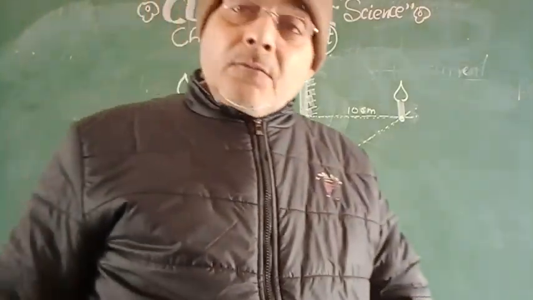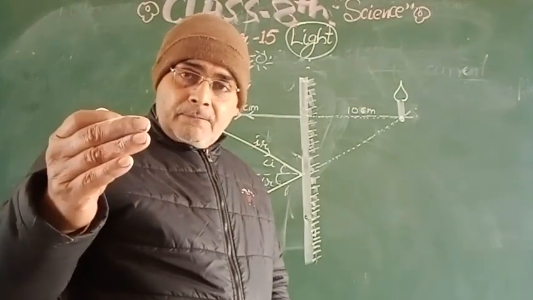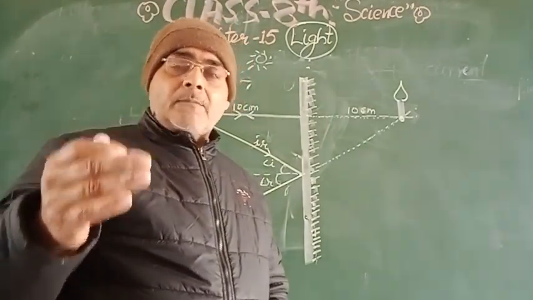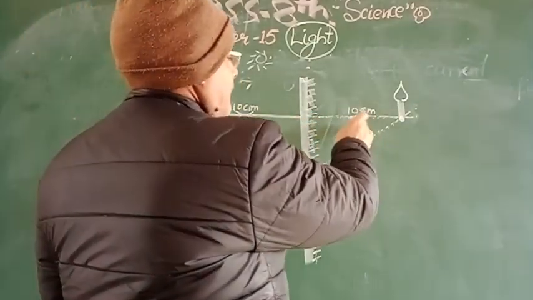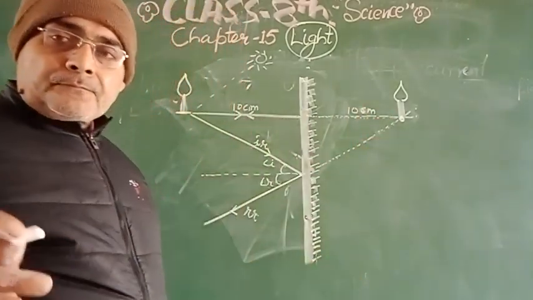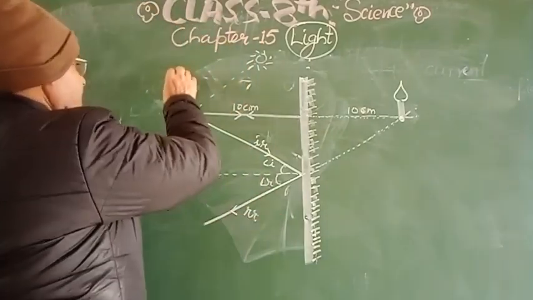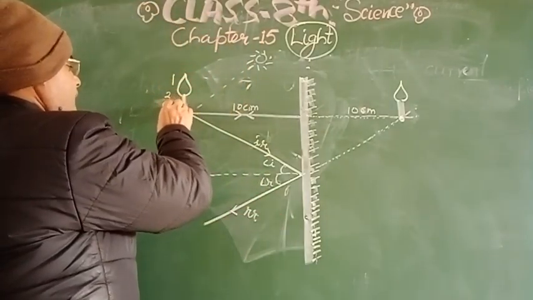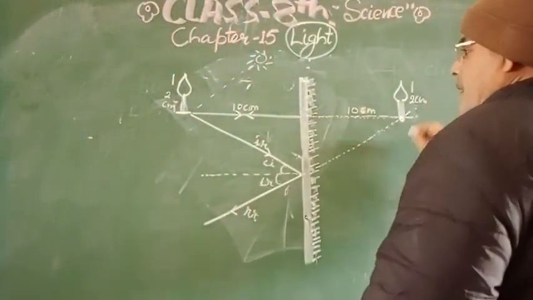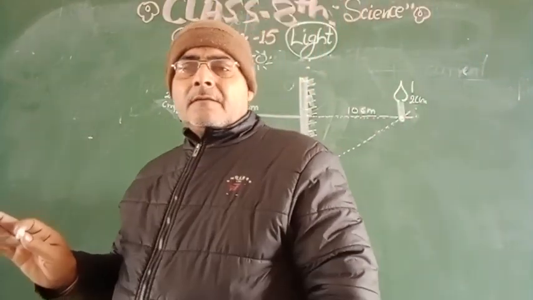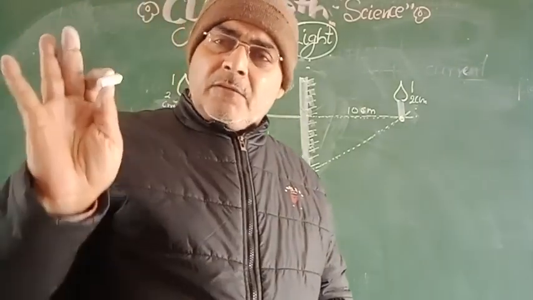So students, this virtual image is formed at the same distance from the mirror as the object. Suppose this is a 10 centimeter distance, then behind the mirror there will be a distance of 10 centimeters. The image size will be the same compared to the object. Suppose its size is 2 centimeters, then the image formed will also be 2 centimeters. There will be no change in size, in color, in anything. The virtual image will be the same.